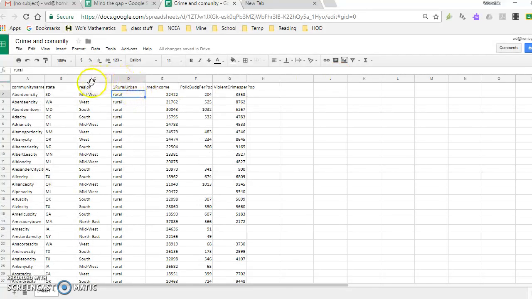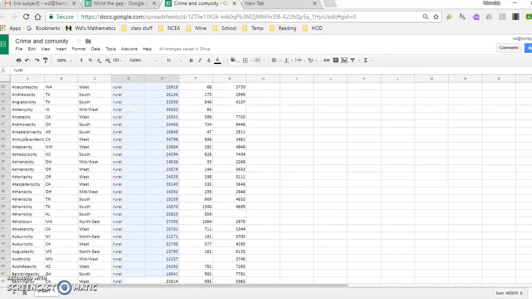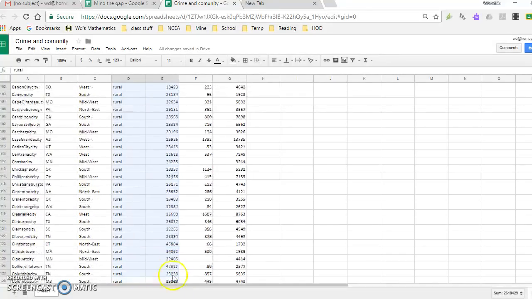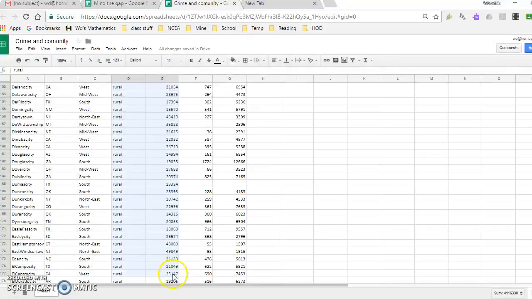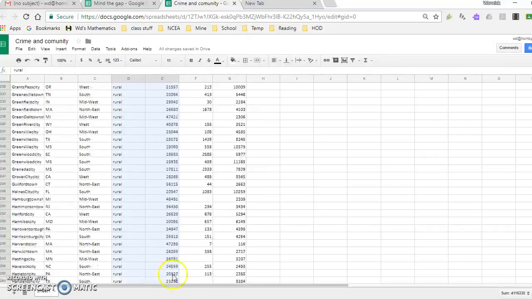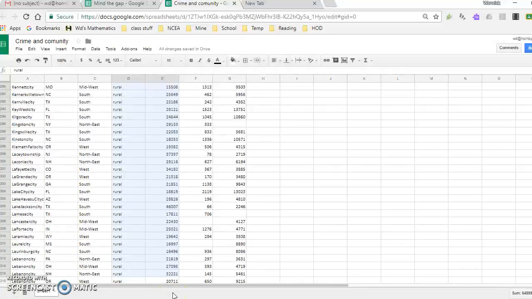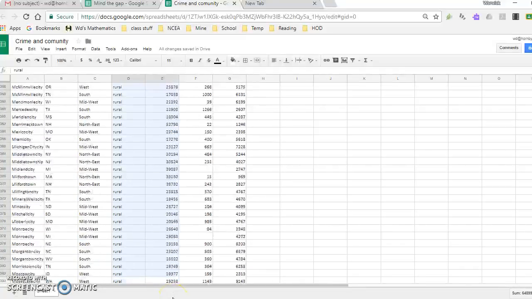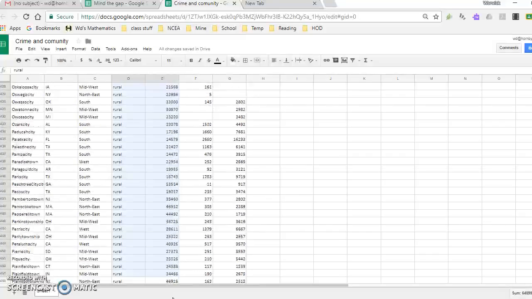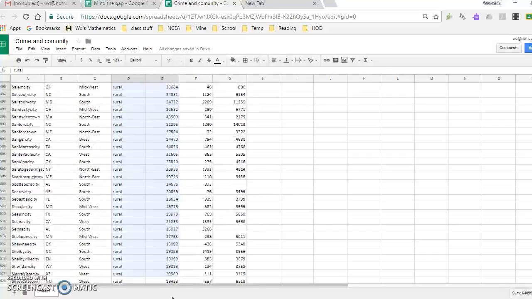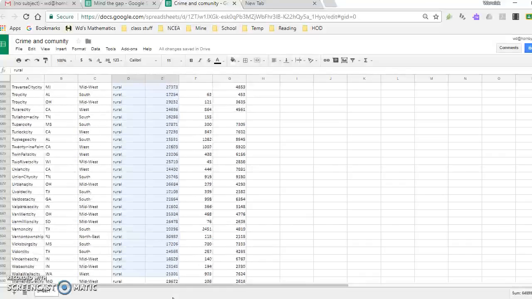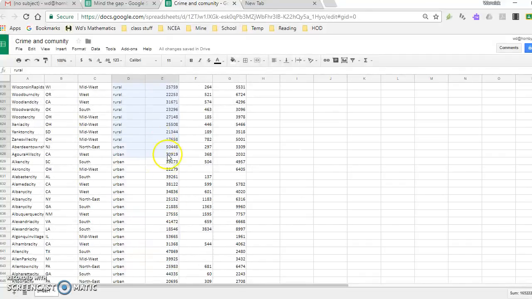I wanted to compare the median income. I'm going to only do my search for my rural part first. I'm selecting all the rural. You'd have to do the exact same thing for urban, but not too bad. It's still going, still going. Where's the end? I'm concentrating on trying to find where the rural ends and the urban starts. There we go, so there's the end.